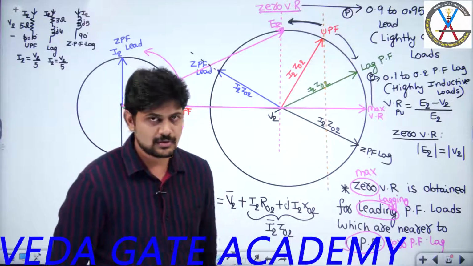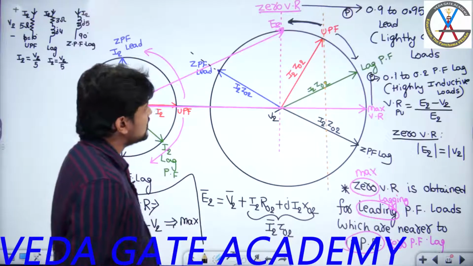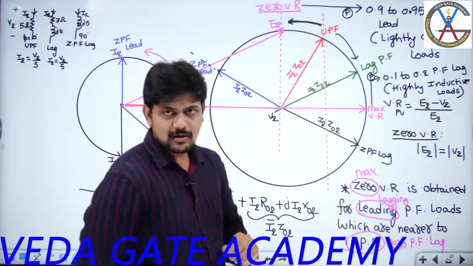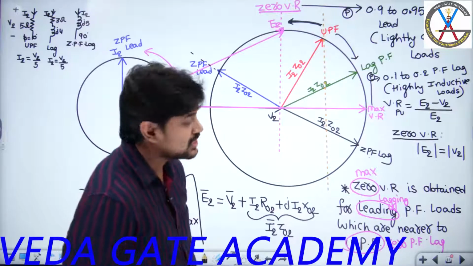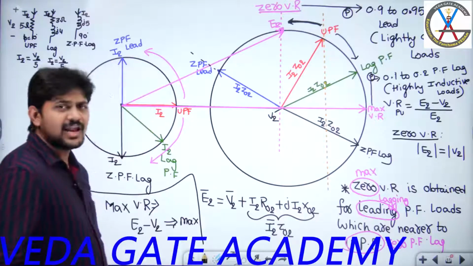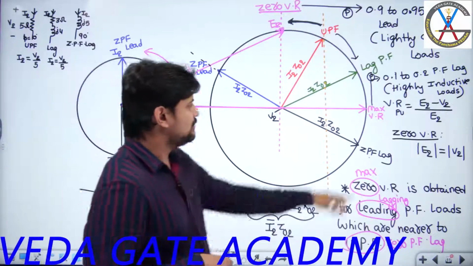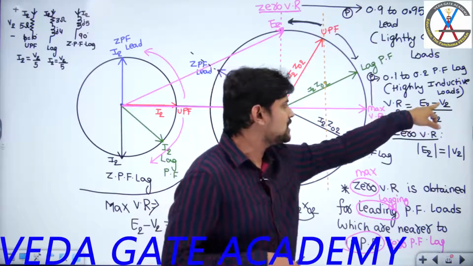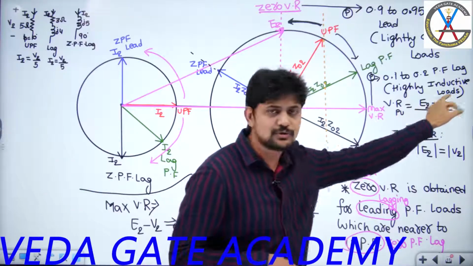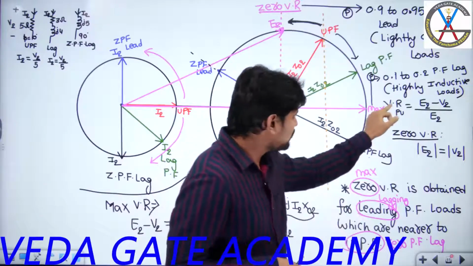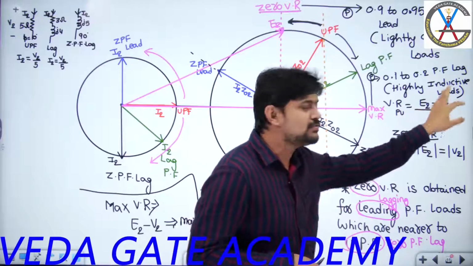This is the first point. Now, exactly at unity power factor, will I get positive or negative voltage regulation? To get positive voltage regulation, E2 should be greater than V2. For zero voltage regulation, E2 should be exactly equal to V2. For negative voltage regulation, E2 will be less than V2.